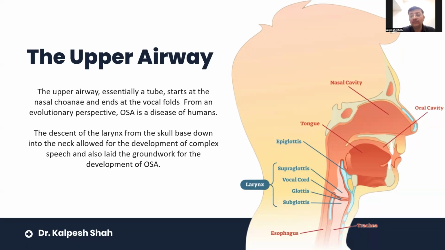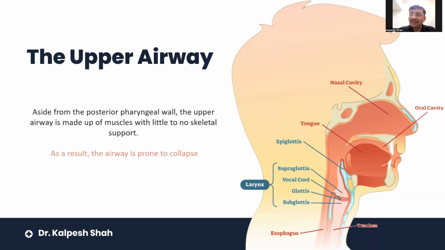The descent of the larynx from the skull base down into the neck allowed for the development of complex speech, and that development of complex speech laid the groundwork for the development of OSA. So if somebody asks why OSA, it is because of the developmental process for complex speech, which is specific to human beings. Nowadays, speech is becoming the most important part of human function. Now, aside from the posterior pharyngeal wall, the upper airway is made up of muscles with little to no skeletal support. As a result, the airway is prone to collapse, right?